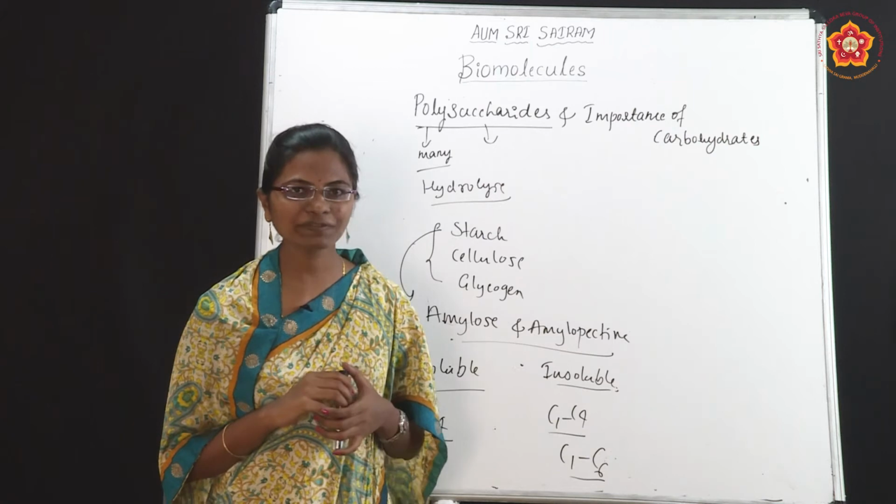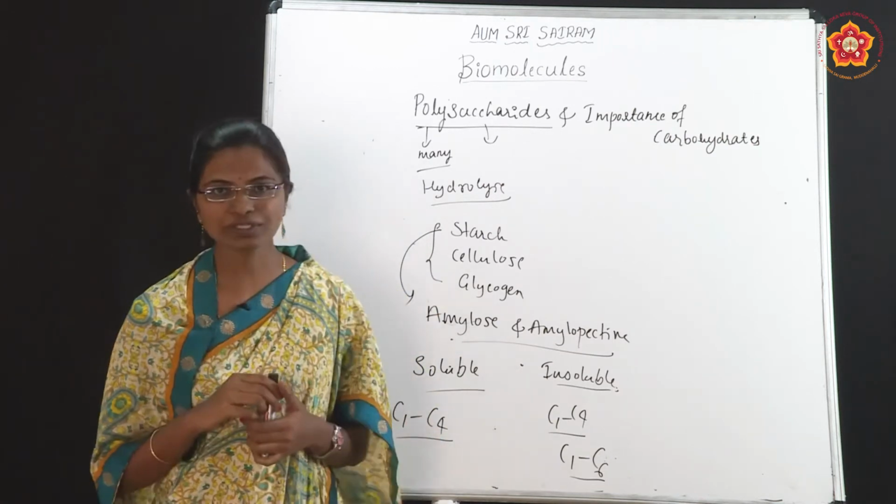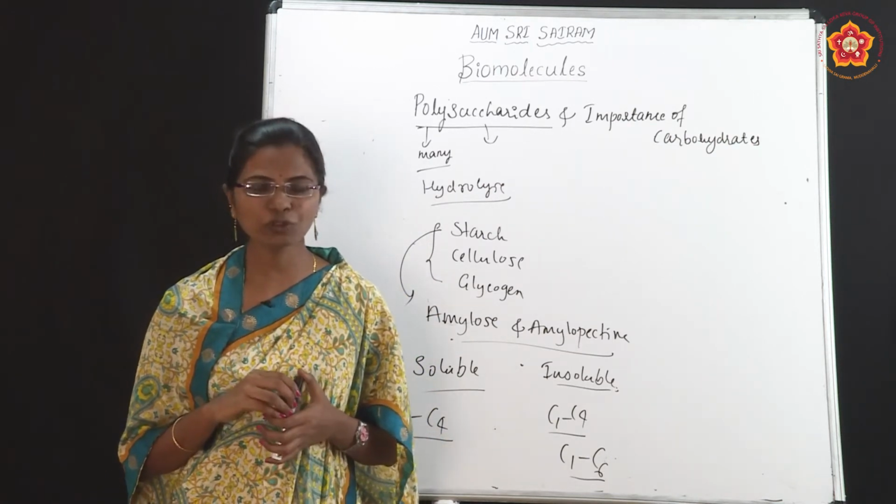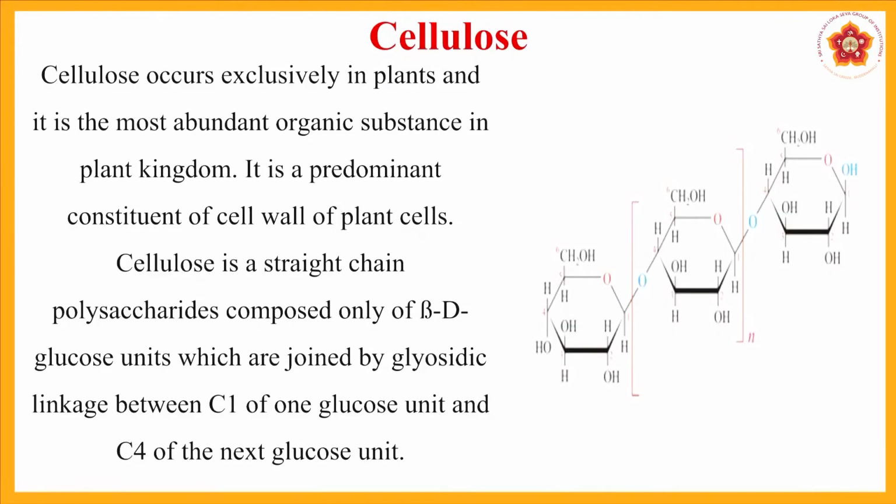Next concept is cellulose. What is meant by cellulose? Cellulose occurs exclusively in plants and it is the most abundant organic substance in the plant kingdom. It is a predominant constituent of the cell wall of plant cells. Cellulose is a straight chain polysaccharide composed only of beta D glucose units, which are joined by glycosidic linkage between C1 of one glucose unit and C4 of the next glucose unit.